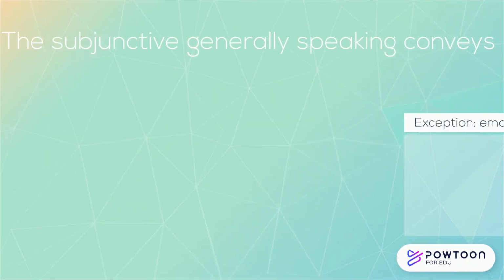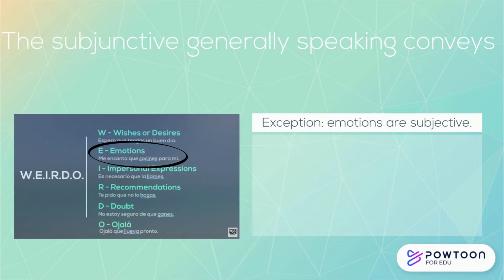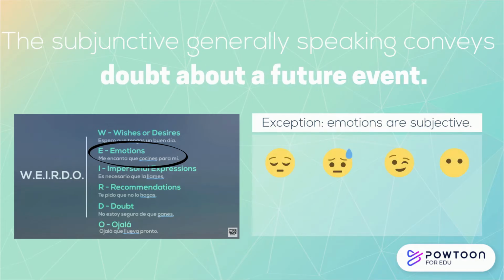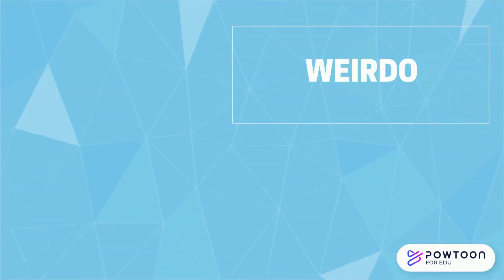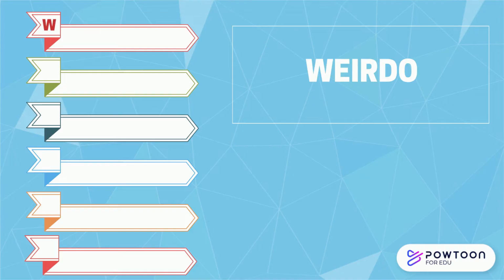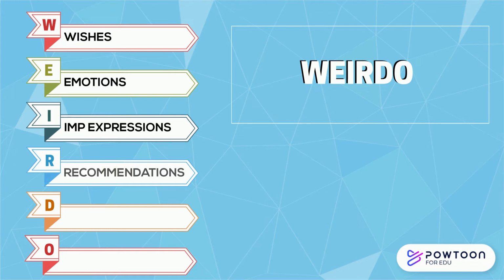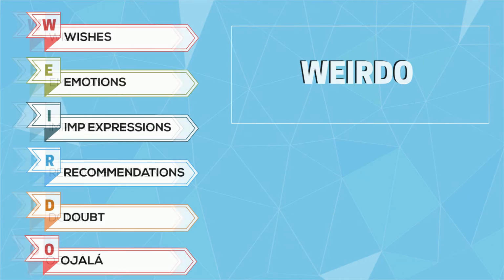While there is an exception with emotions, we typically use the subjunctive when we want to make a statement that is contrary to fact and the future outcome is uncertain. There's an acronym that teachers often use to help their students learn when to use the subjunctive, and that is WEIRDO. The letters stand for wishes, emotions, impersonal expressions, recommendations and requests, doubt, ojalá.